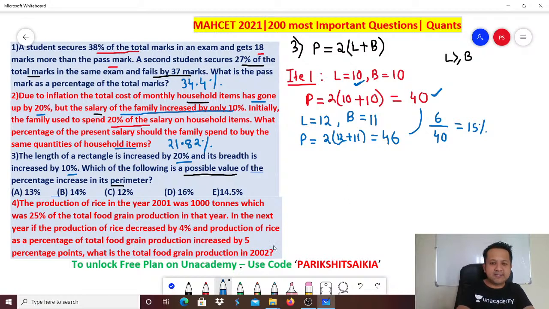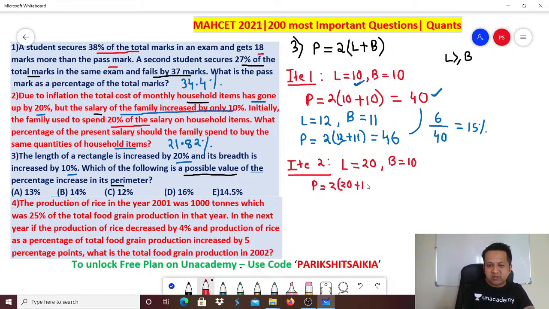Okay, now let's look at iteration 2. Remember, take any other number. In iteration 2, take some other number, with length greater than breadth. So if length is 20, breadth is, let's say, 10. What is the perimeter? 2 times (length plus breadth). So 30 into 2, 60.